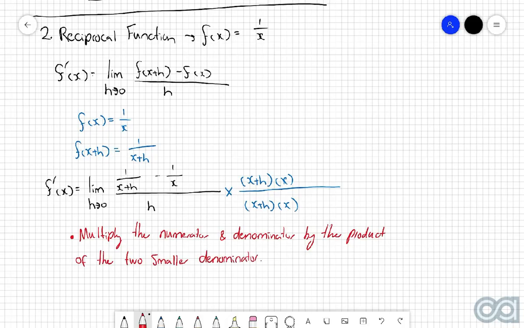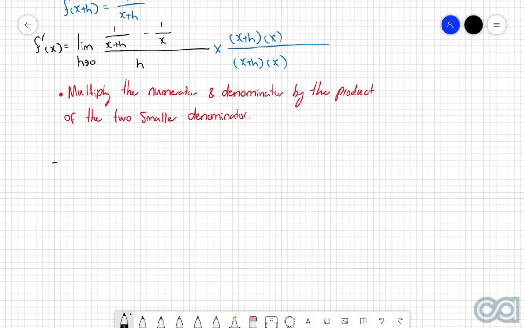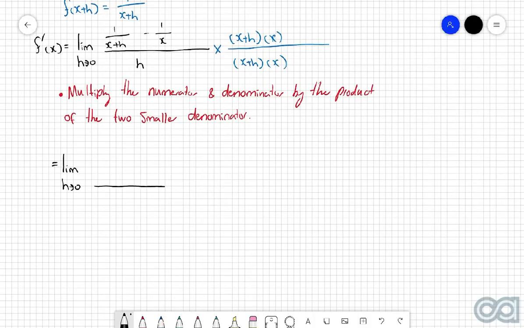So once again, that's just this denominator here and this denominator here. Put them together and we're going to multiply the top and the bottom by that. Because let's see what happens when we expand out this. So we've got the limit of h approaches 0. If we look at the bottom, then this stuff here is just going to get attached to the h. So let's just write that as it is. h, x plus h, then x.